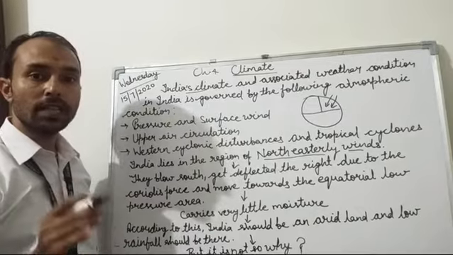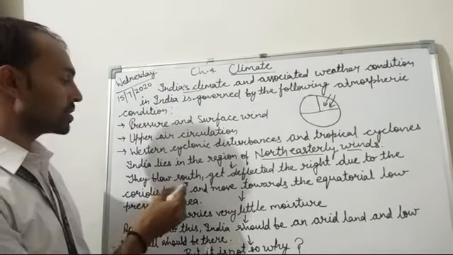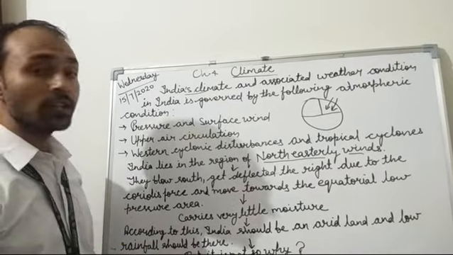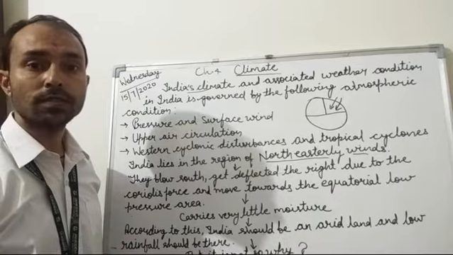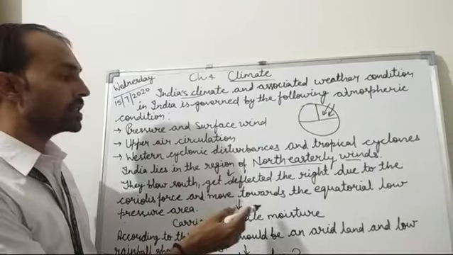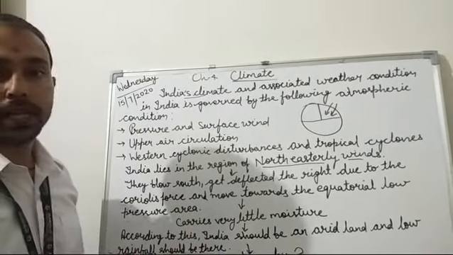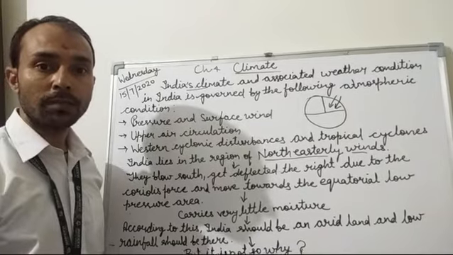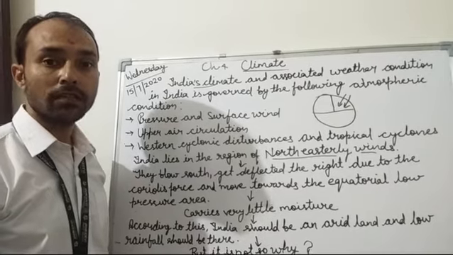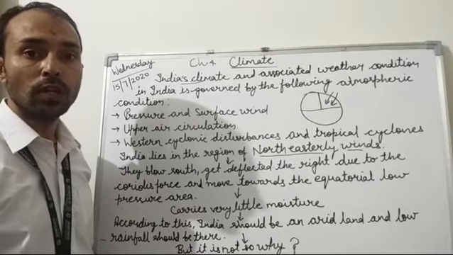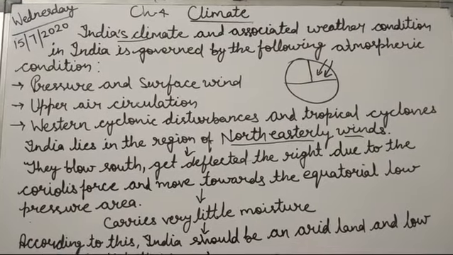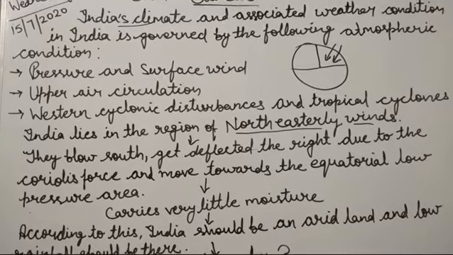So when these winds blow south, they get deflected to the right due to Coriolis force. Coriolis force is also known as Ferrel's law, which we are going to talk about later. They move towards the equatorial low pressure area, because when we were learning about pressure and winds, I taught you that winds blow from high pressure to low pressure areas. So when they move towards the equatorial low pressure area, they carry very little moisture with them.